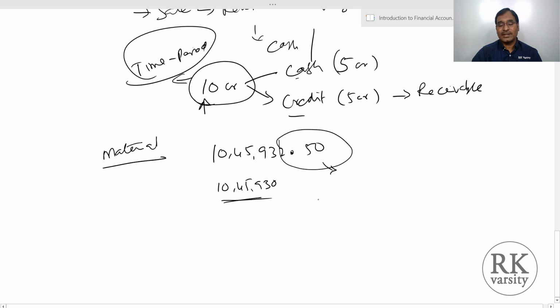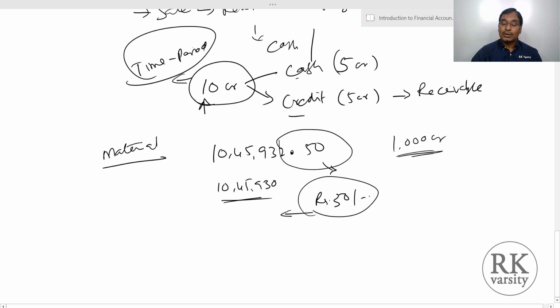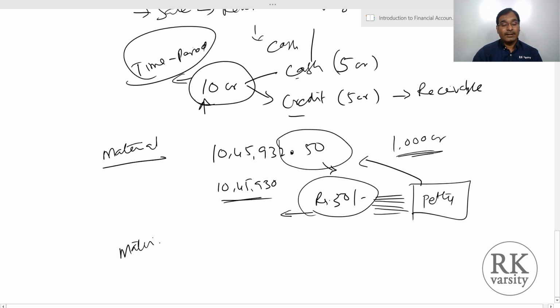Or sometimes we spend a smaller amount like rupees 50. So instead of individually entering these transactions, we can see that this is not much material or not going to impact, where our company is making a turnover of thousands of crores. So in that scenario, all these petty expenses can be clubbed together into one and accumulated for a month or some time period, and that amount may be considered. This is one. Second, when you're talking about materiality, every income that we receive or every expenditure that we spend needs to be supported with material evidence.